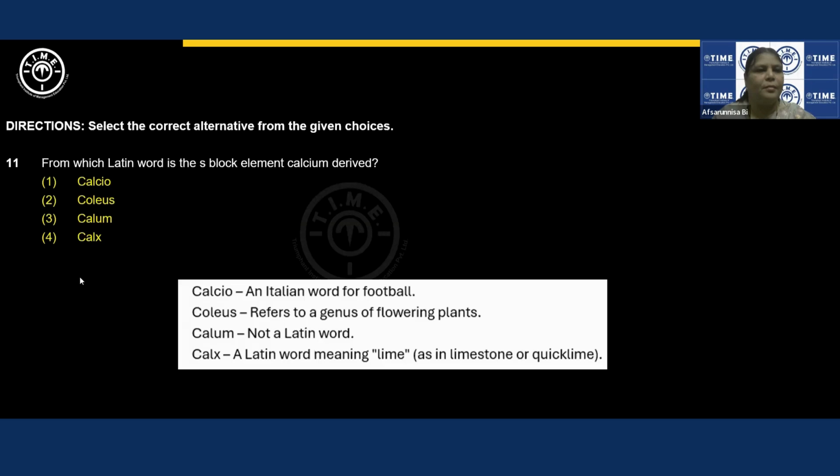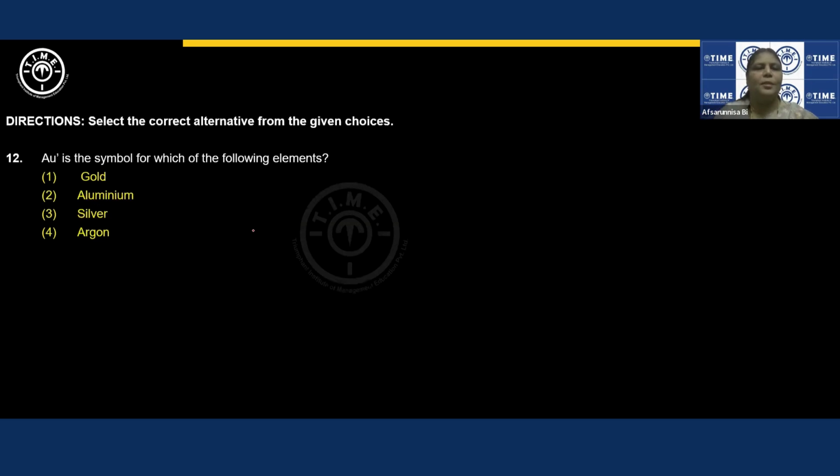Next question. AU is the symbol for which of the following elements? There are about 8 to 10 elements whose symbols have been derived from either a Latin word, a Greek word, or a German word. Greek and German only we have 2 such elements, but all the remaining are from Latin origin. So even AU is one such symbol which is derived from the Latin word aurum, and it is for gold, right? And it is the symbol of gold.